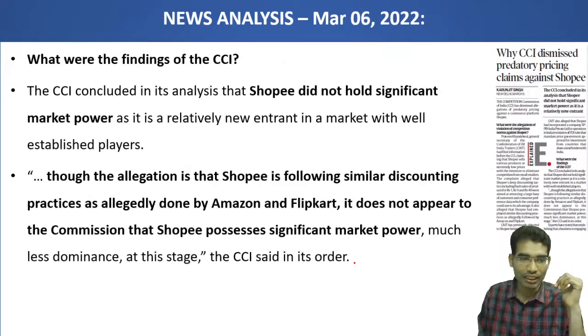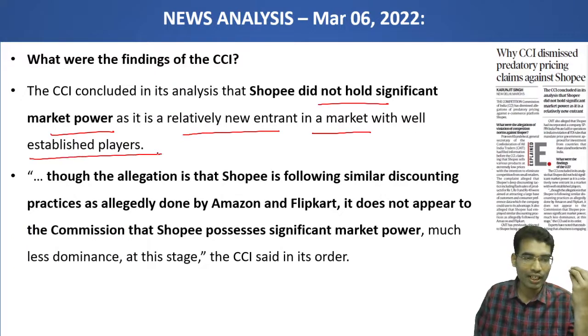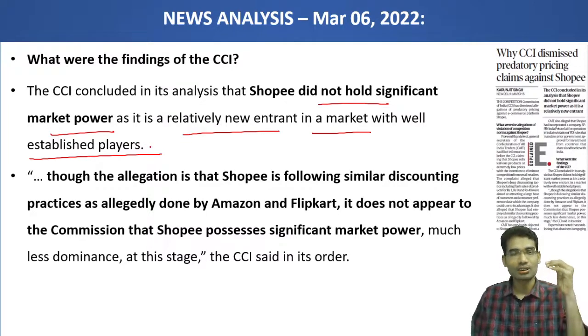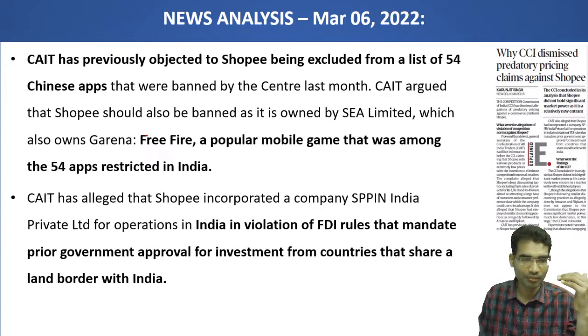However, the Competition Commission of India said Shopee did not hold any significant market power, as it is a relatively new entrant in a market with well-established players. Already some established players are there. Shopee is a very small company, a new entrant. It does not have sufficient market power to monopolize the market.